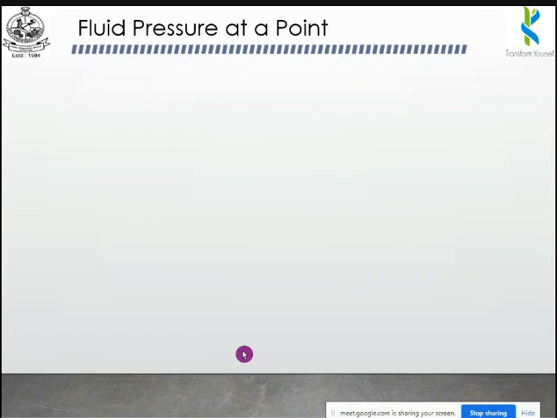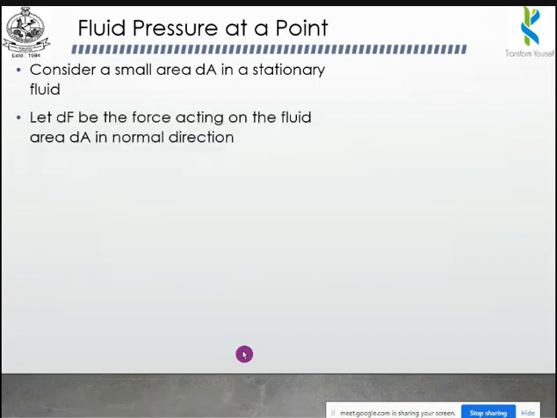So fluid pressure at a point. The first topic is fluid pressure at a point. Consider a small area in a stationary fluid. I will show you the picture first. For example, please consider this as a tank.